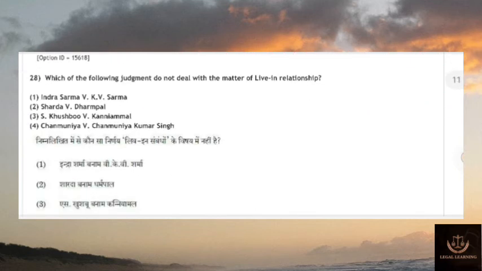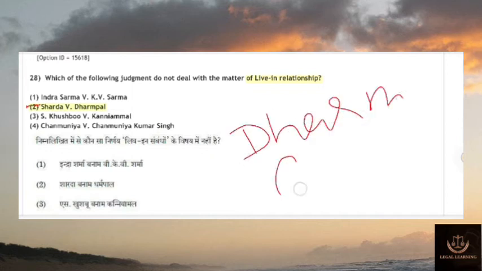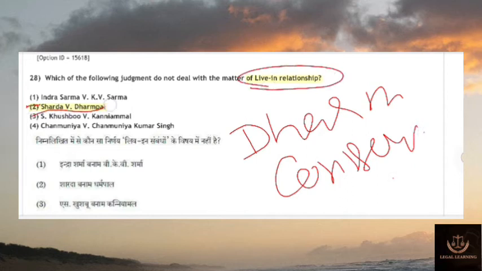28. Which of the following judgments does not deal with the matter of live-in relationship? Live-in relationship. So which one? Okay. Now we need to exclude the case which is not related with live-in relationship. So Sarda versus Dharampal. This is the answer. Now how will you know this is not relating to live-in? Dharam means conservative, something that is conservative. Live-in is against conservative. This case is not relating to live-in relationship. That's all. The rest of the cases are relating to it.